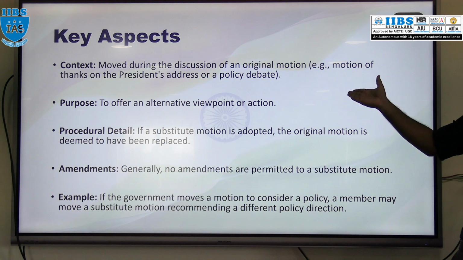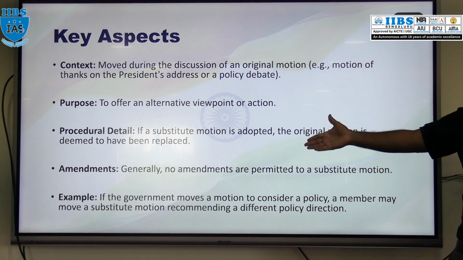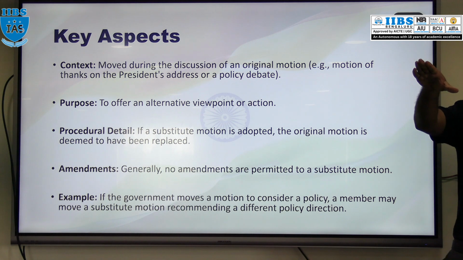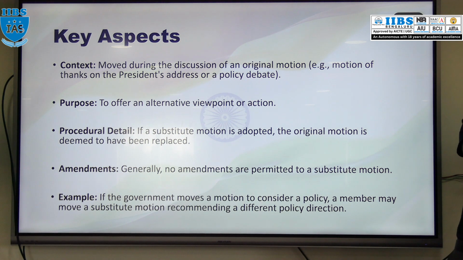Why will they introduce this motion? For an alternative view or other action to be taken. One original motion says that this action should be taken, but a substitute motion can be introduced saying that rather than this, take this action, or debate this rather than that. You are understanding?